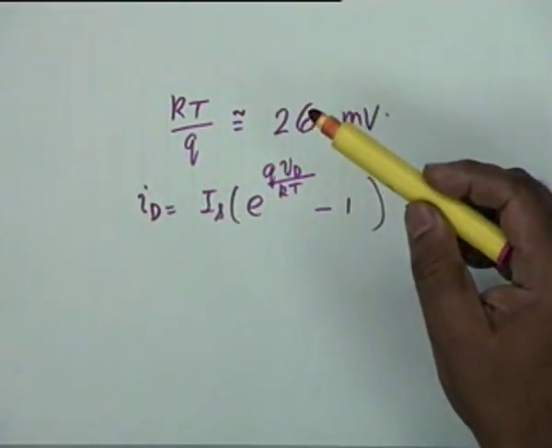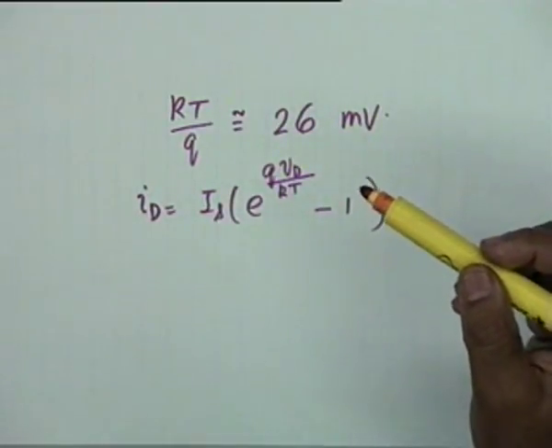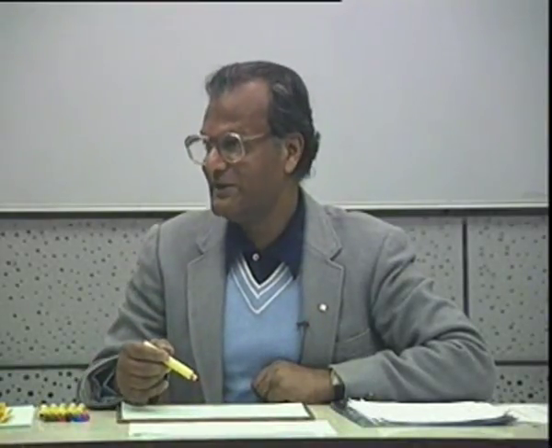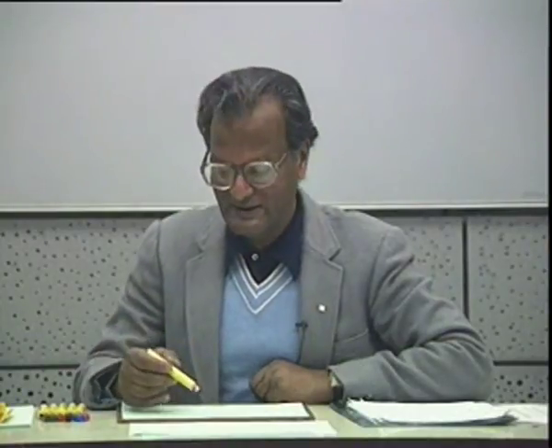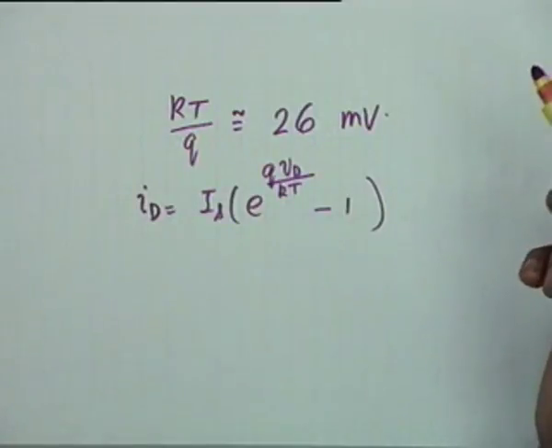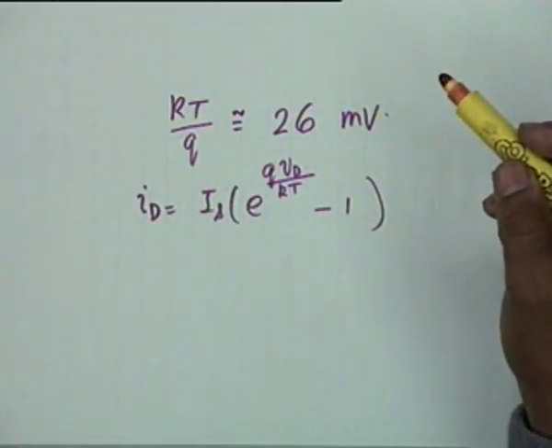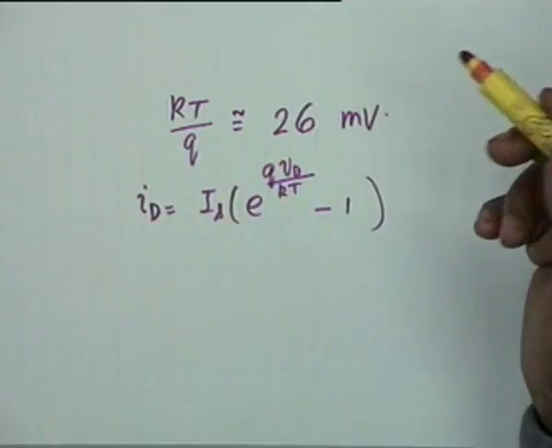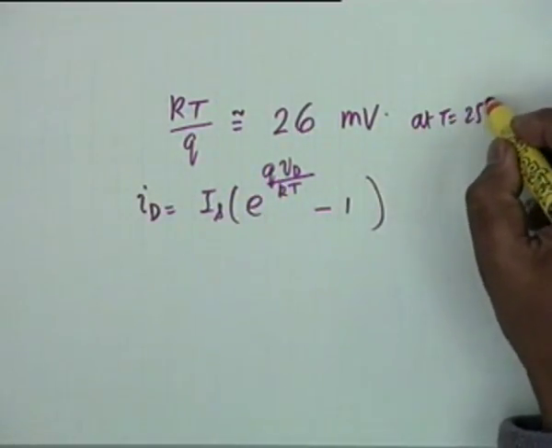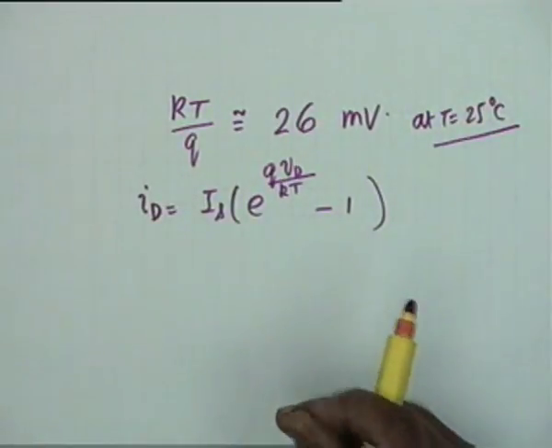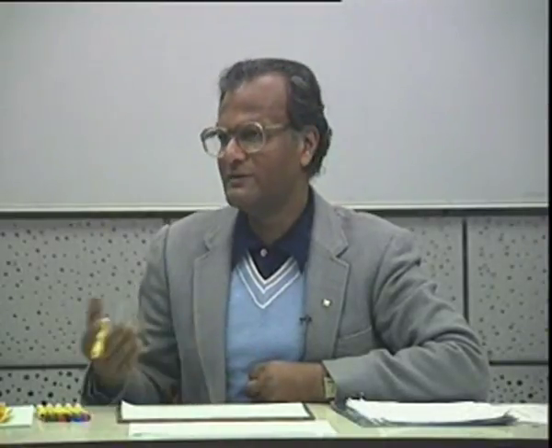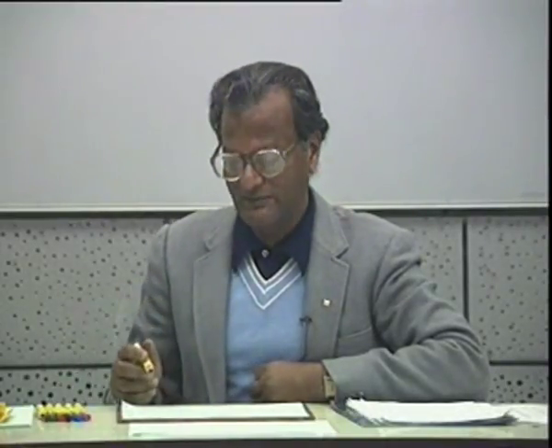Now, is it clear that KT by Q should have the dimension of voltage? Because the power of exponential cannot have a dimension, that must be dimensionless, and VD is in volts, therefore KT by Q must also be in volts. The numerical value is 26 times 10 to the minus 3 volt, 26 millivolt at 25 degree C. This is conventionally and universally used as the room temperature, the temperature at which all calculations are made. 25 is a very sacred figure.